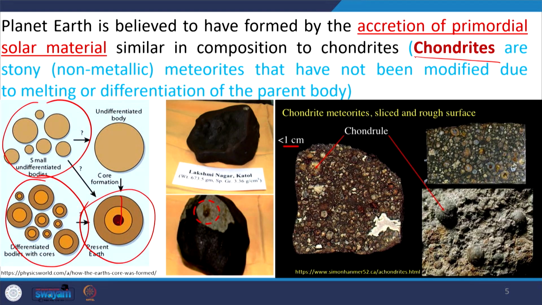Now you see this is the chondrite, and chondrite means it has chondrules. The chondrite terminology is derived from chondrule. Chondrules are the rounded bodies, the rounded shapes. Okay, so from these chondrules the chondrite terminology was derived. Those are the undifferentiated non-metallic meteorites which have not undergone any type of differentiation, metamorphism, change or melting.